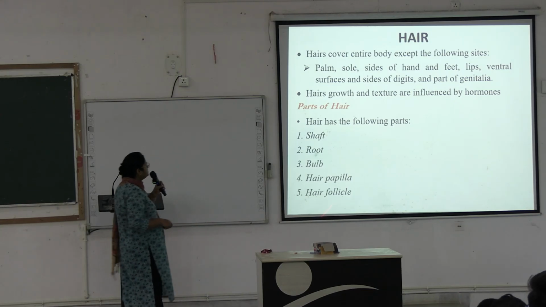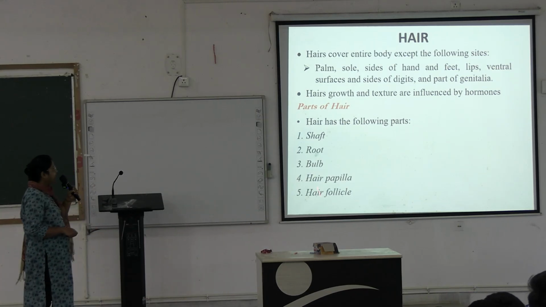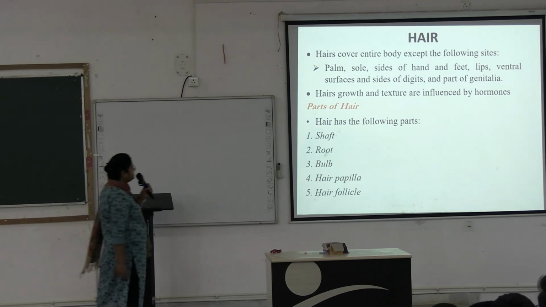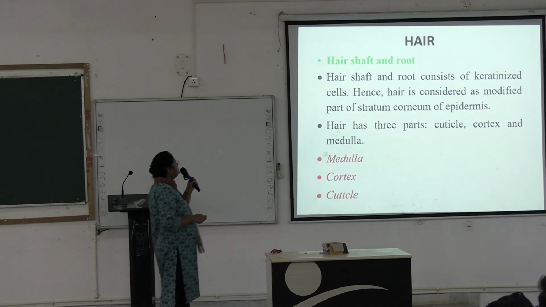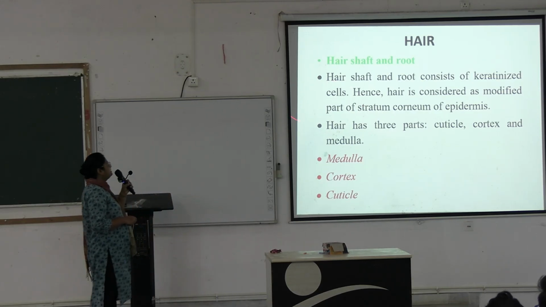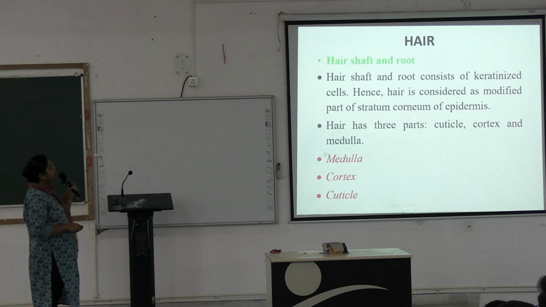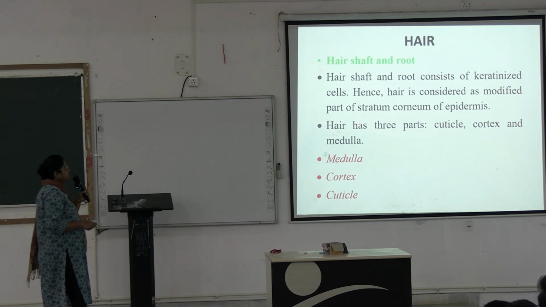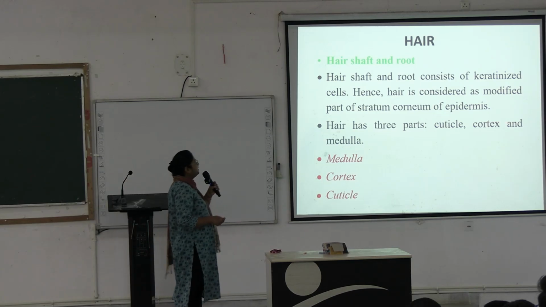Parts of hair are: shaft, root, bulb, hair papilla, and hair follicle. Okay, next. Hair shaft and root consist of keratinized cells, and hair is considered a modified part of the stratum corneum of the epidermis. Hair has three parts: cuticle, cortex, and the medulla. Next.